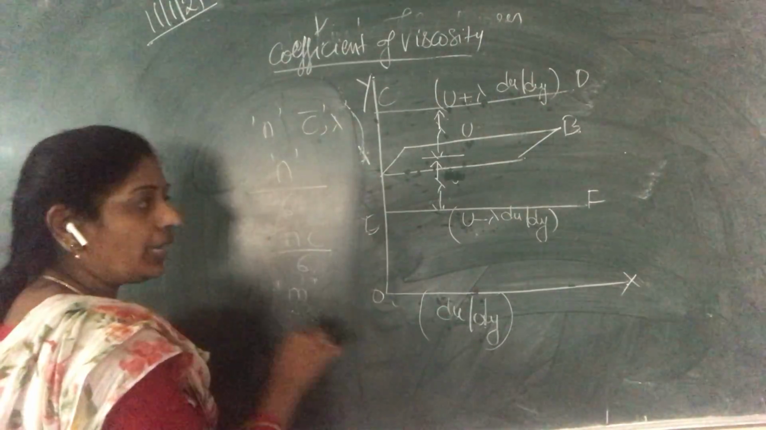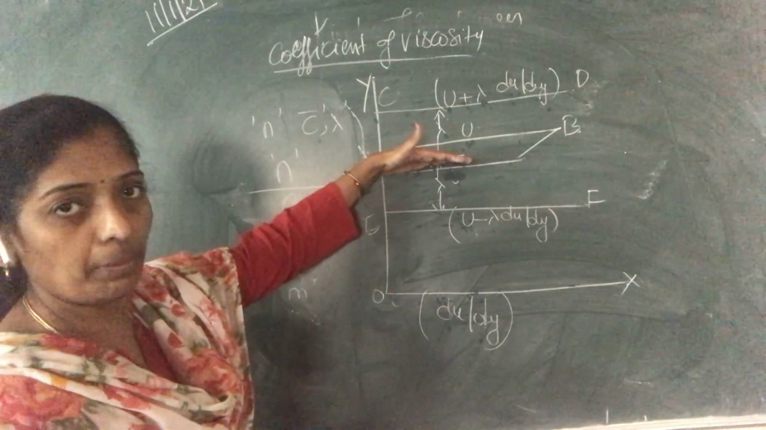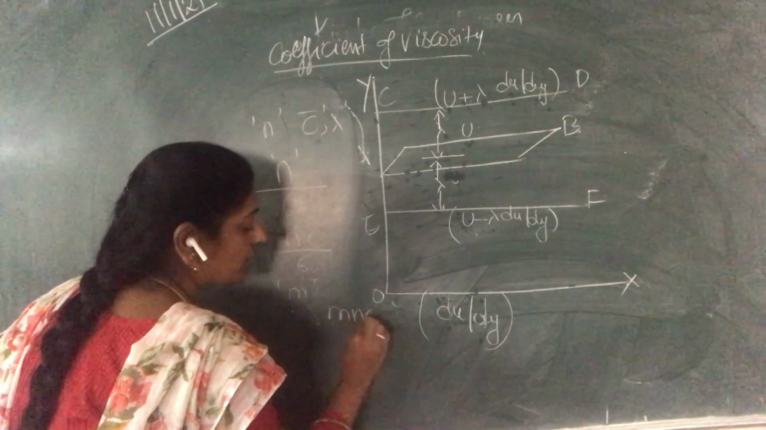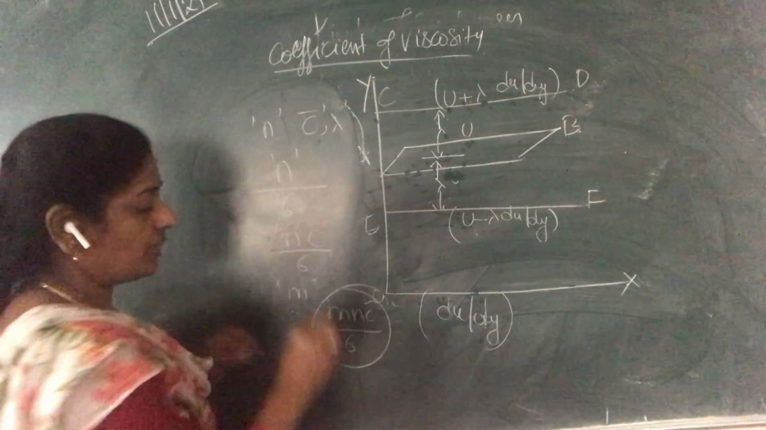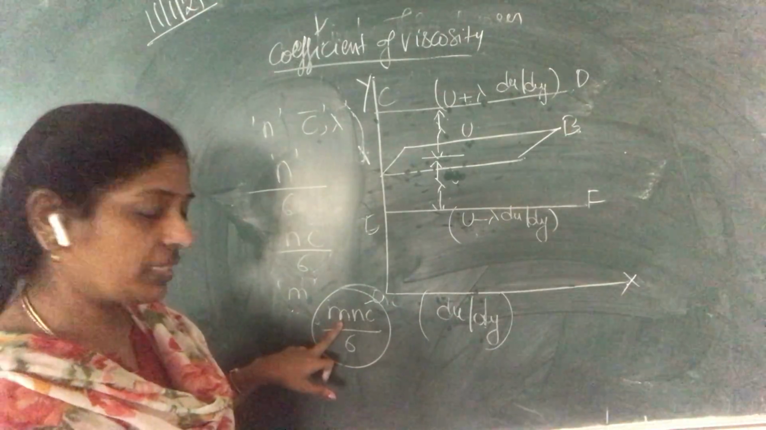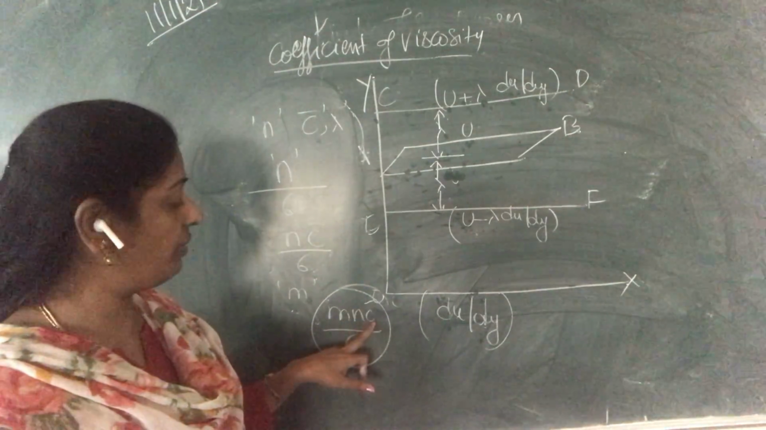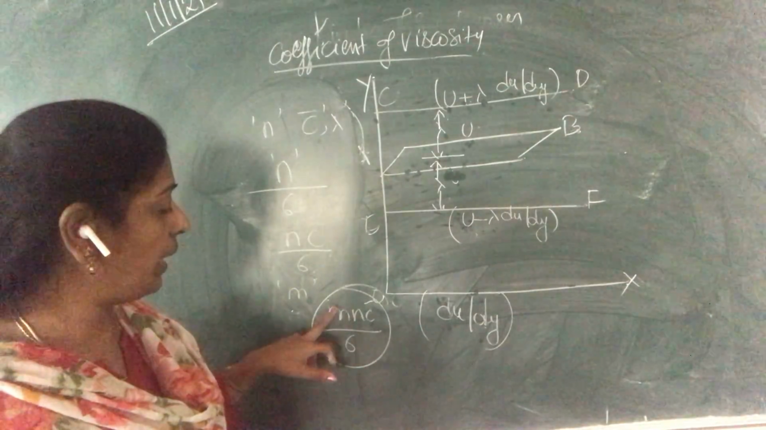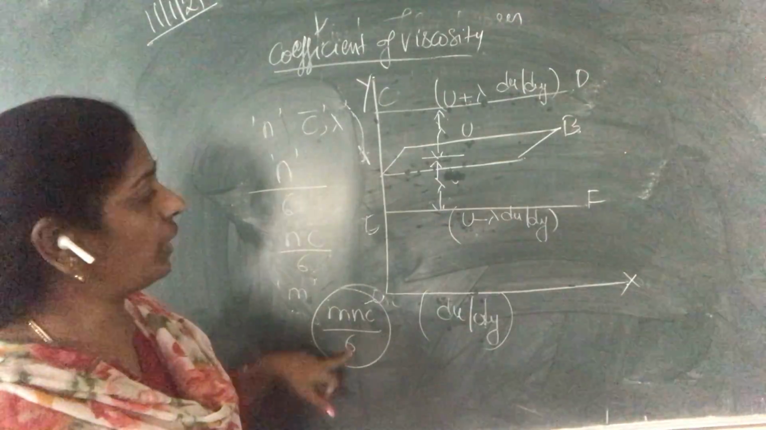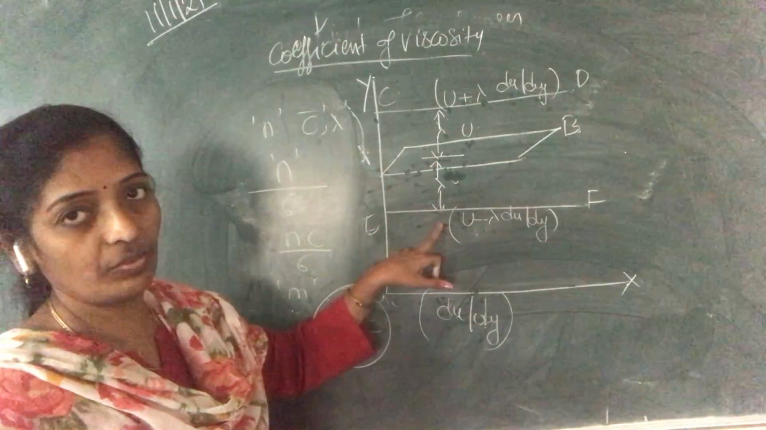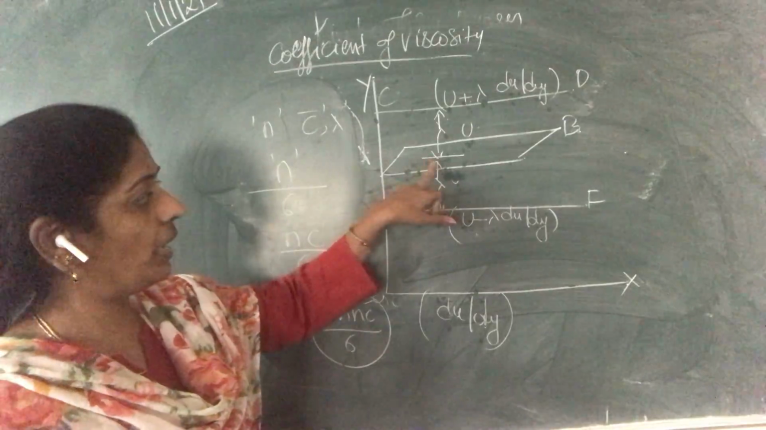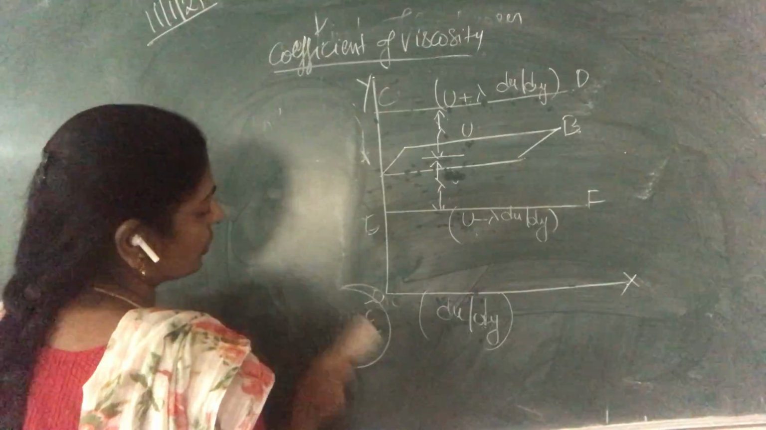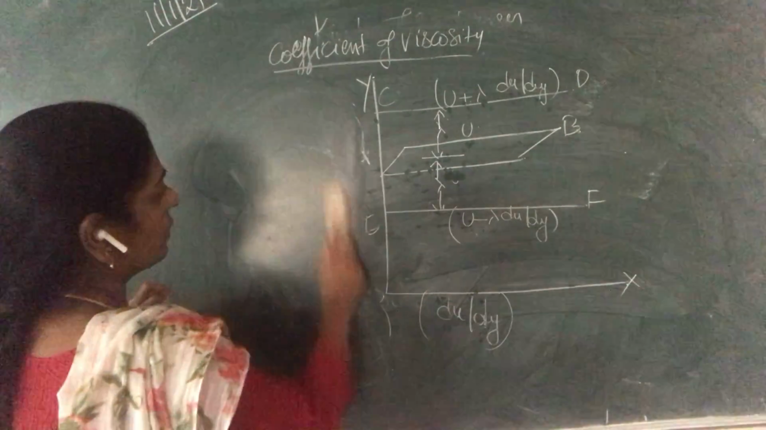So the total mass of molecules crossing this AB upward and also downwards is mnc bar by 6. What is mnc bar by 6? m is the mass of a molecule, n is the number of molecules, c bar is the average velocity. So along the 3 axes it will be mnc bar by 6, crossing this layer upward and downwards. Whenever the molecules reach this AB, that is the first collision.